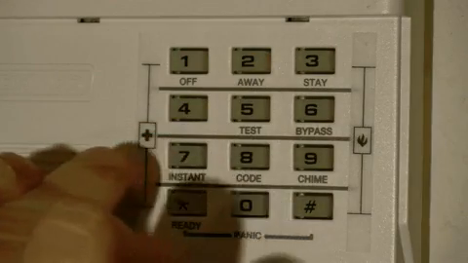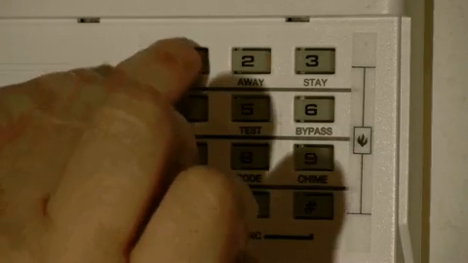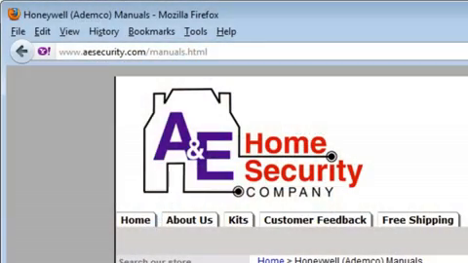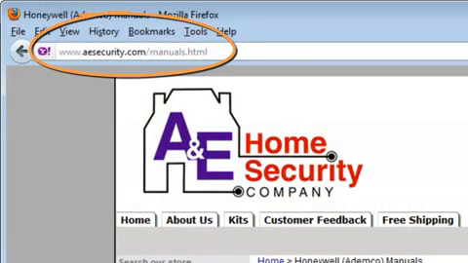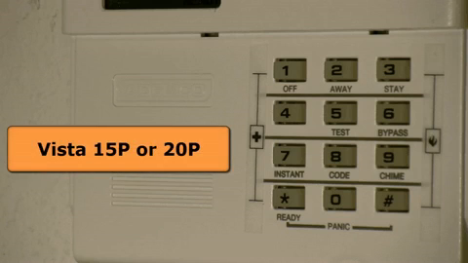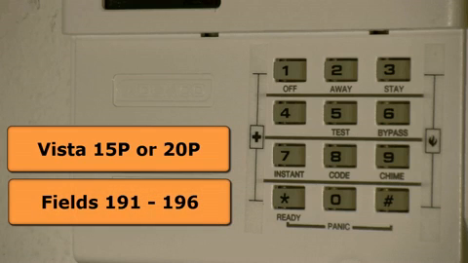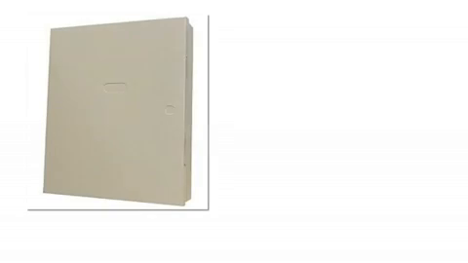If you know your alarm panel's installer code, you can program it in yourself. You'll need your panel's programming guide. You can download a copy of programming guides at the website on your screen. To program Vista 15P or 20P keypads, use data programming fields 191 through 196.